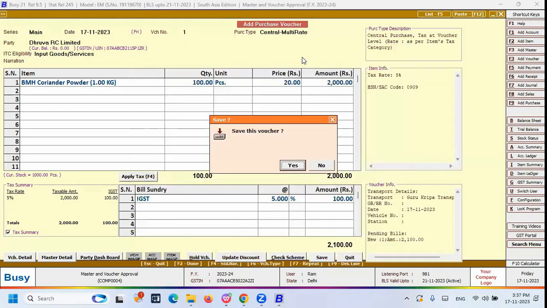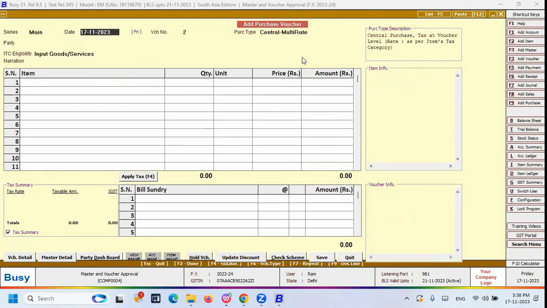As per our configuration, the purchase vouchers don't have the selective approval configuration. We have specified the selective approval option as no. So if the selective approval is no, that means the selective approval concept does not apply for the purchase voucher, right? So now I save the purchase voucher.